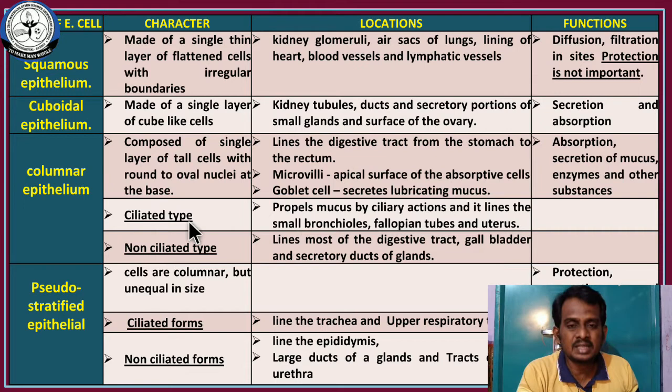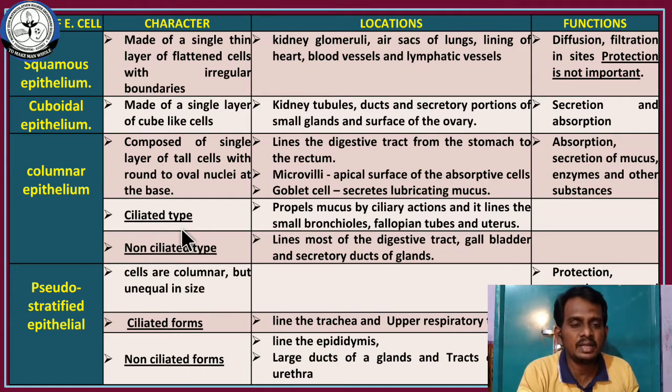Some columnar epithelial cells may contain cilia on their surface. Based on the presence and absence of cilia, these cells are classified into two types. One is the ciliated type, another one is the non-ciliated type. These are the two types of cells based on the presence and absence of cilia.